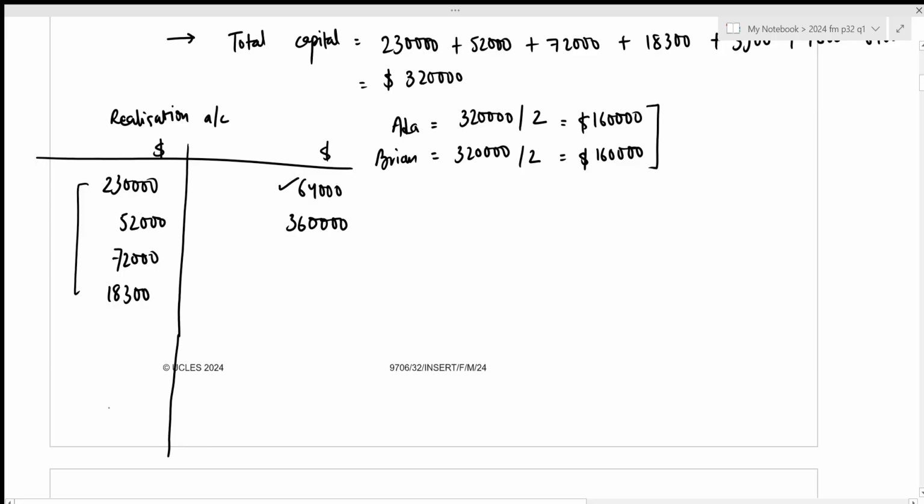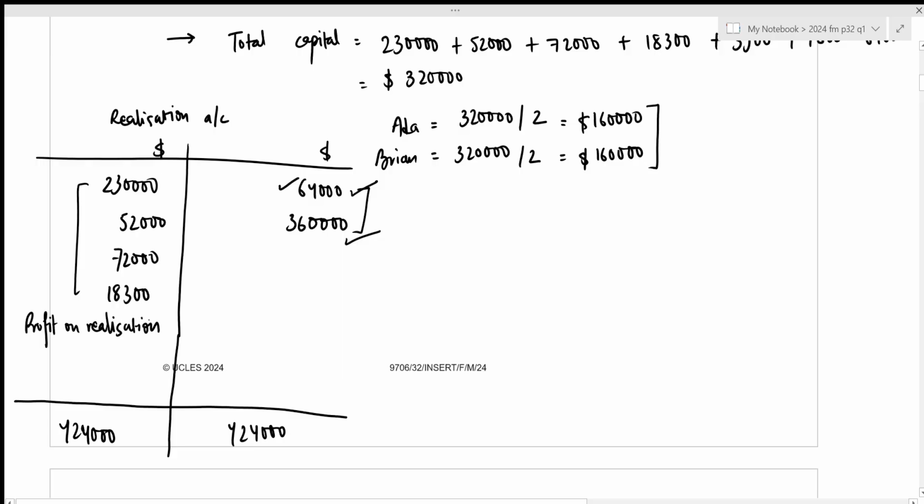The last thing we need to do is figure out the heavier side, calculate the total, and then calculate the balancing figure on the other side. So in this case, clearly the heavier side is the credit side. So the total will be 64,000 plus 360,000, which results in 424,000. And whenever we have a balancing figure on the debit side for realization account, that will result in profit on realization.